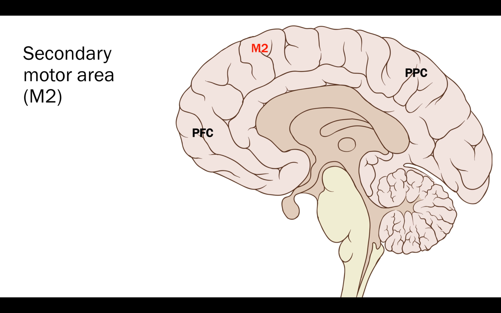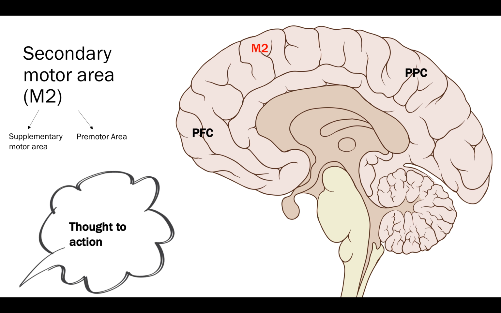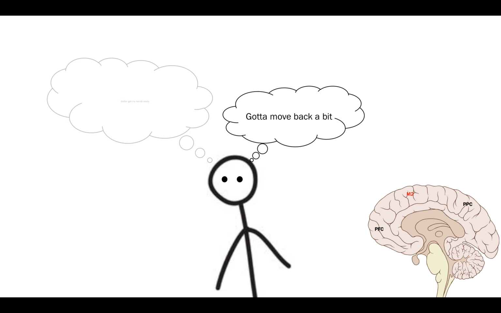The secondary motor area coordinates and sequences these inputs to plan movement. It is comprised of the supplementary motor area, which coordinates these inputs, and the premotor area, which prepares and projects to the primary motor area. So this is you processing the action. What are you going to have to do in order to prime yourself to catch this ball?